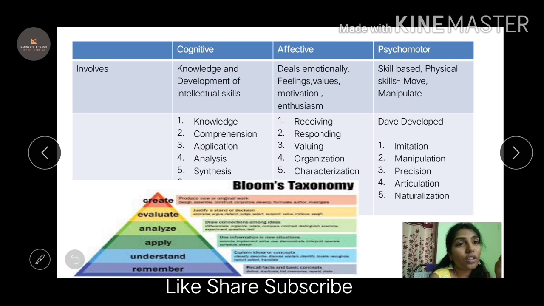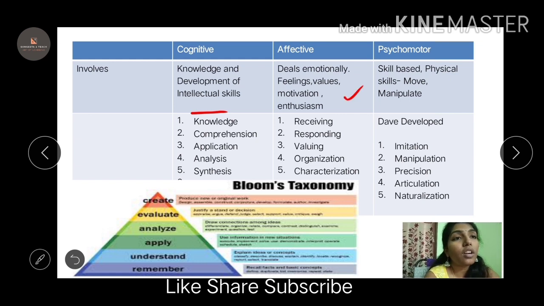You need not take, if I put this in different slides, the combination or understanding would be different, rather than comparing, and studying will be easier, right? So this is what Bloom's taxonomy is. See, I said cognitive is related to the mind, so it covers knowledge and the development of intellectual skills. Affective, I said you are affectionate, you have emotions, feelings, motivation, enthusiasm. These are all affections, right?